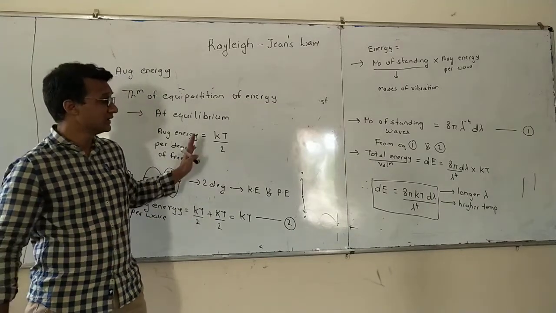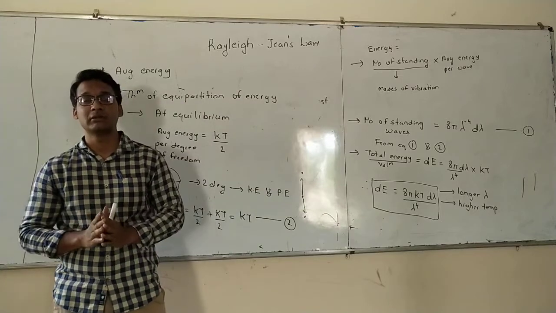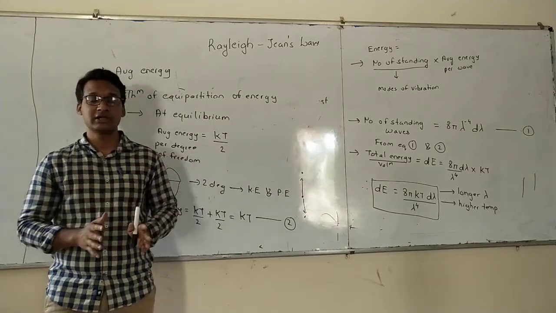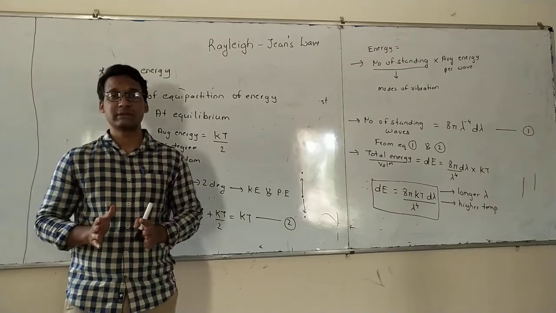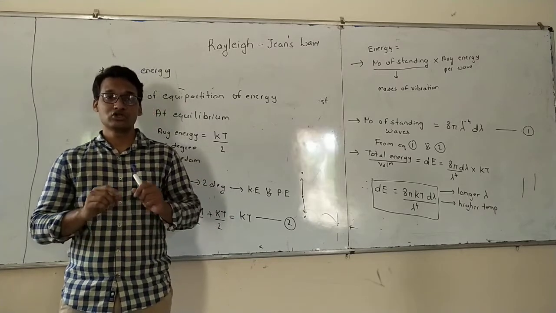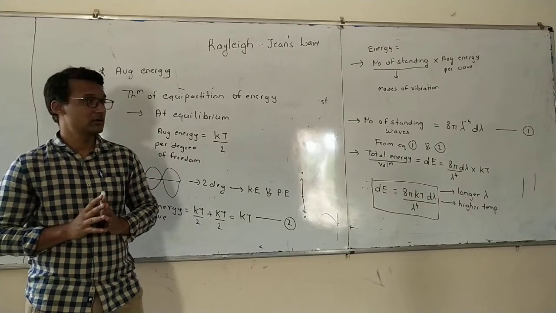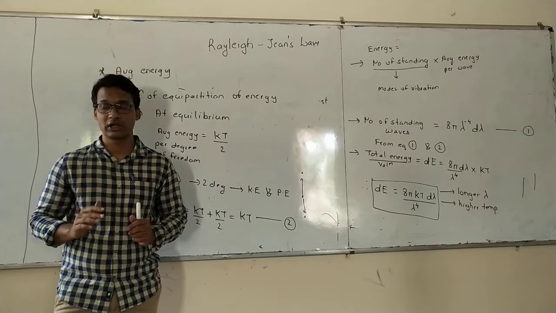So again, they were able to get an equation, but it was not applicable throughout the curve. It was only applicable at higher temperatures and longer wavelengths, whereas Wien's displacement law, or the previous equation, was applicable only for shorter wavelengths and lower temperature. So still nobody was able to get an equation for the whole graph.